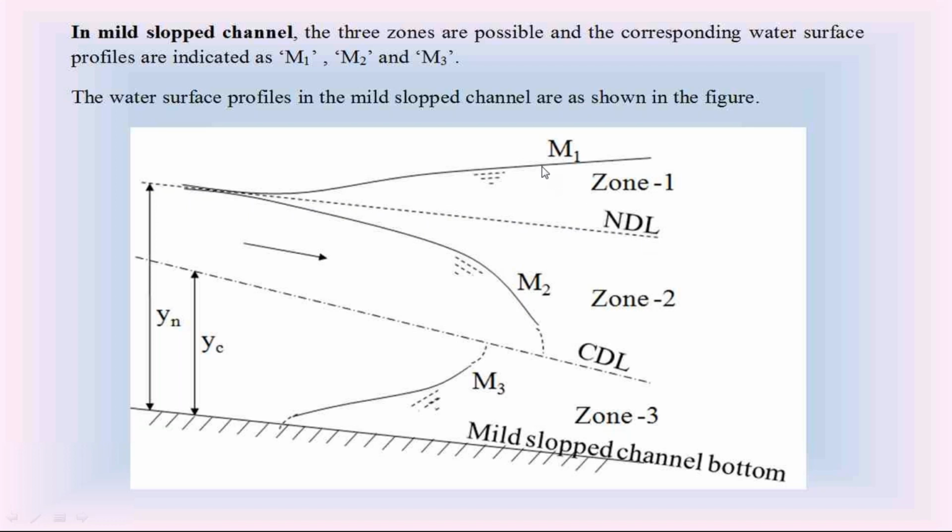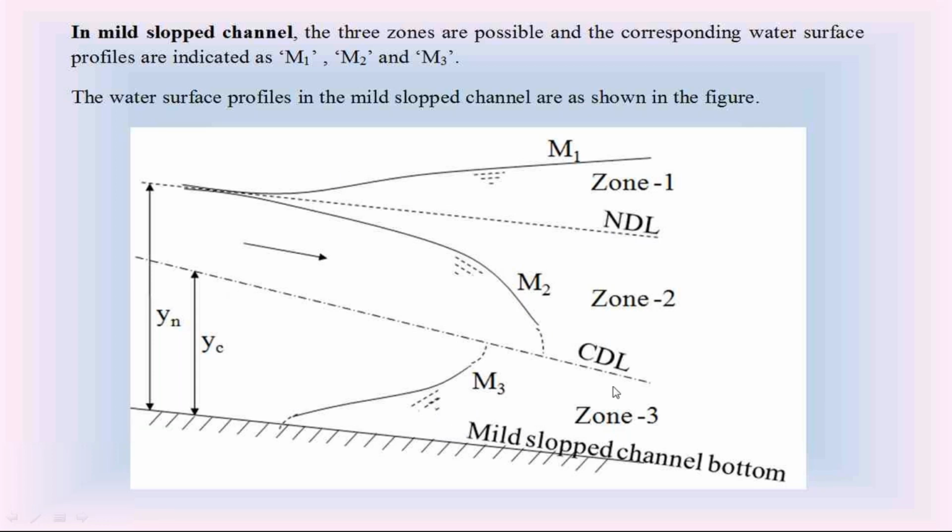If the water surface in the open channel is above the critical depth line and normal depth line, we call it M1 curve. If the water surface is in between the normal depth line and critical depth line, we call it M2 curve. If the water surface is below the normal depth line and critical depth line, that is in zone 3, we call it M3.